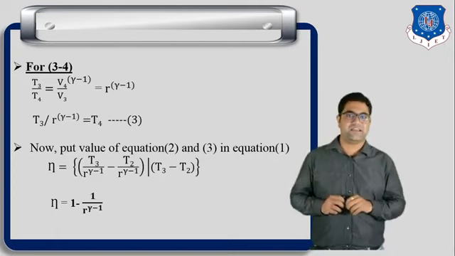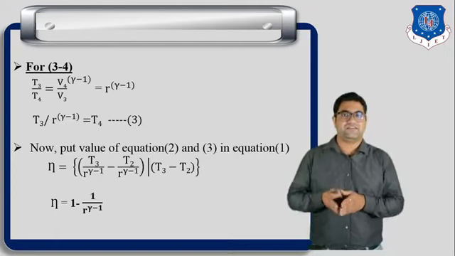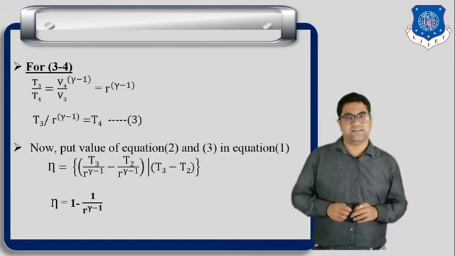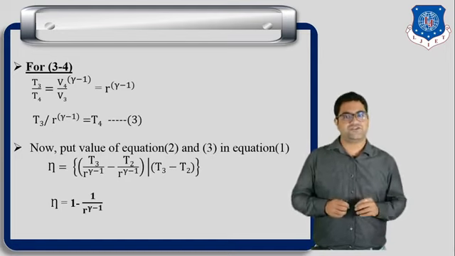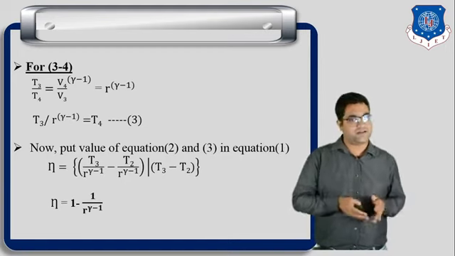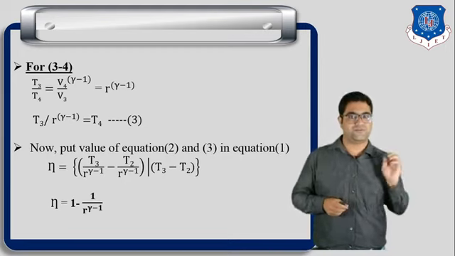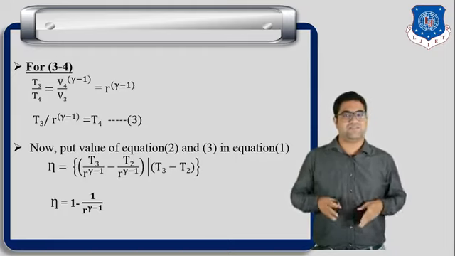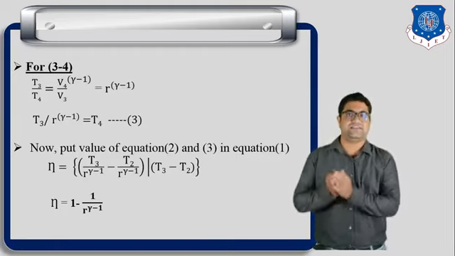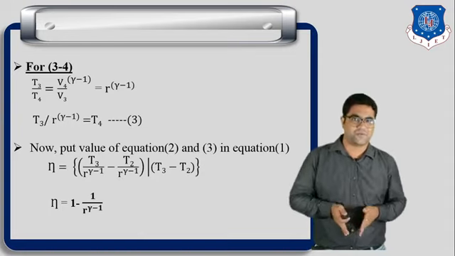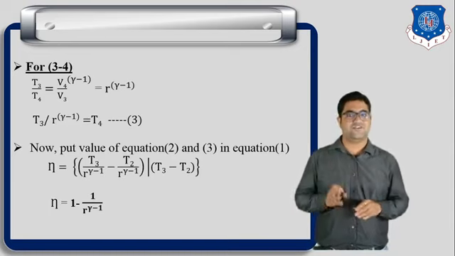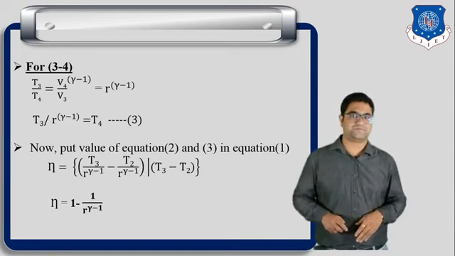Here gamma is the adiabatic index, and for air the value of adiabatic index is 1.4. Generally, the value of this compression ratio for the Otto cycle varies between 6 to 10. Okay, so this you should remember. So this is the final equation of the efficiency of Otto cycle, as efficiency equals 1 minus 1 upon r raised to gamma minus 1. Okay, so this is all about the Otto cycle.